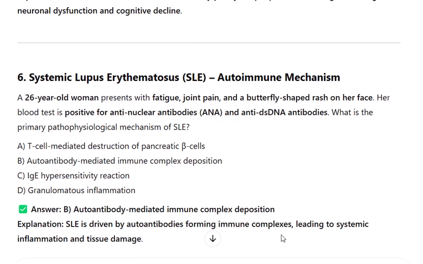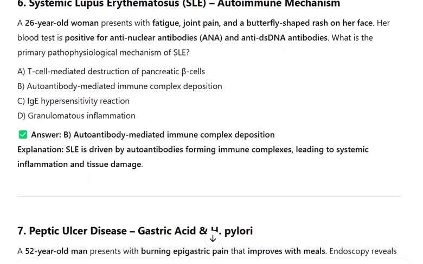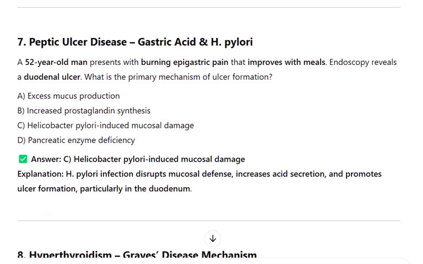7. Peptic ulcer disease, gastric acid and H. pylori. A 52-year-old man presents with burning epigastric pain that improves with meals. Endoscopy reveals a duodenal ulcer. What is the primary mechanism of ulcer formation? A. Excess mucus production. B. Increased prostaglandin synthesis. C. Helicobacter pylori-induced mucosal damage.